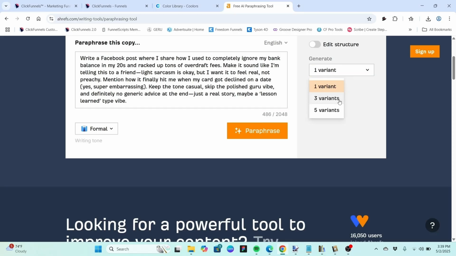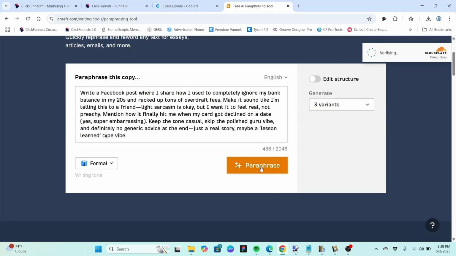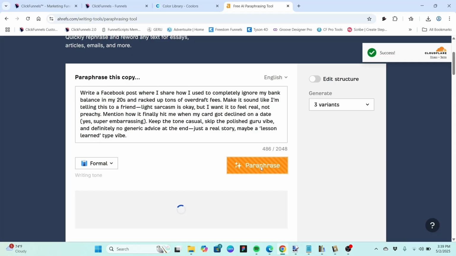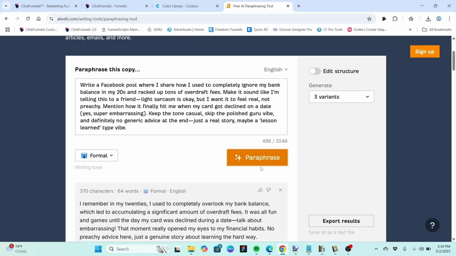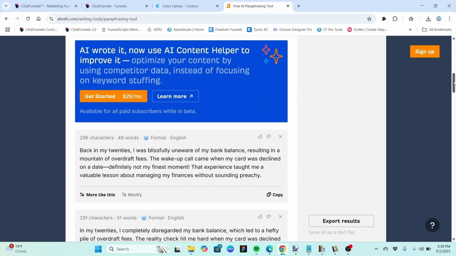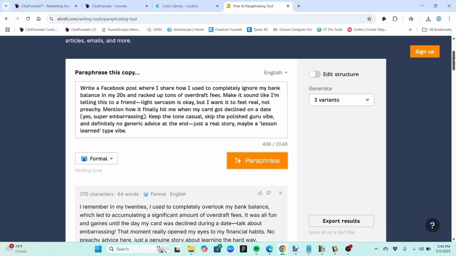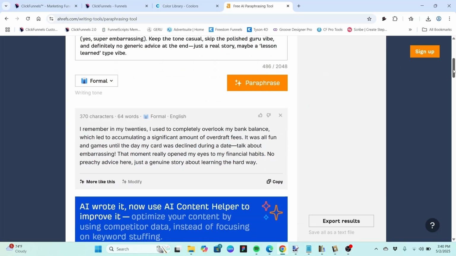We'll have it do 3 variants. And again, we're getting similar results to some of the other tools. And again, we have the edit structure where you can have more choices as well as our modify choices as well.